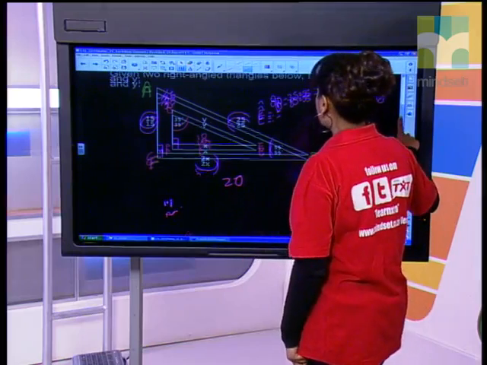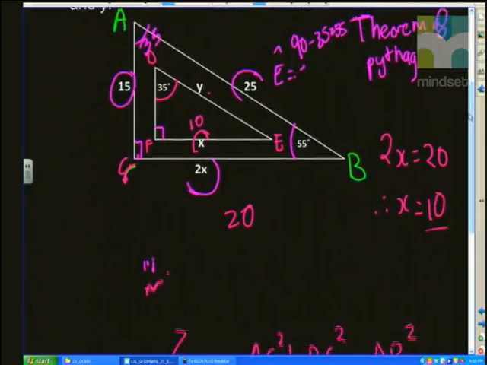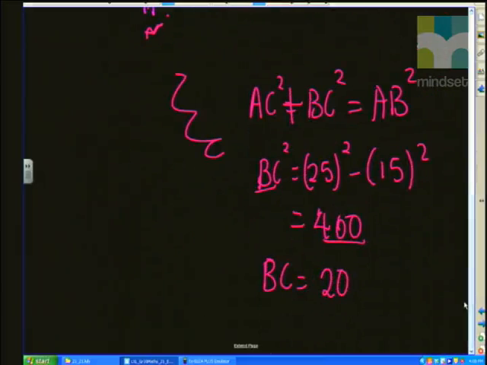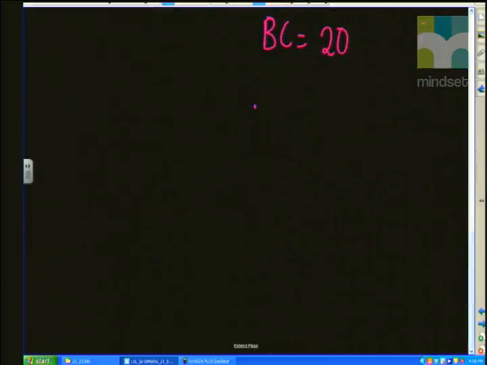Therefore, using my similarity, we can say triangle ABC is similar to triangle DEF, and I'm going to write this little part down now. This is part of our calculations. Remember with similarity, your order is very important.